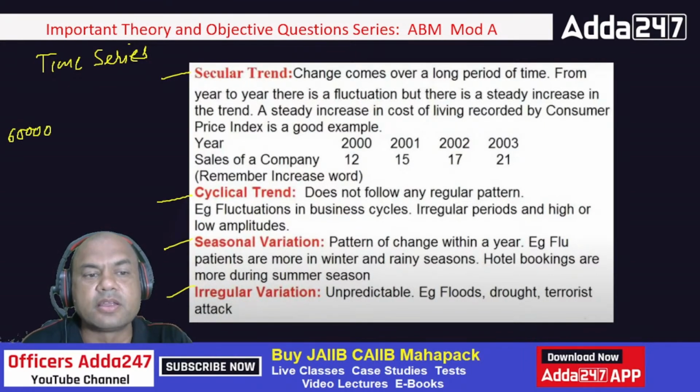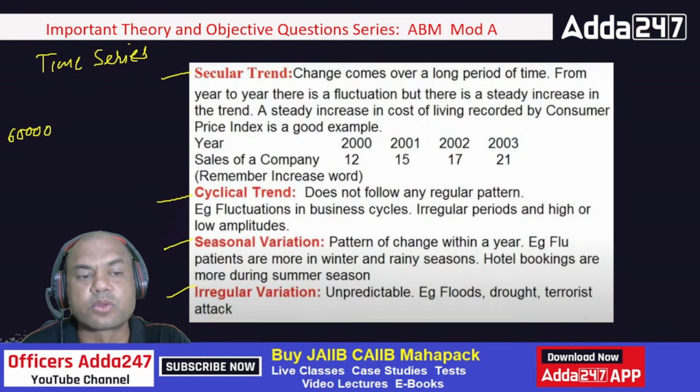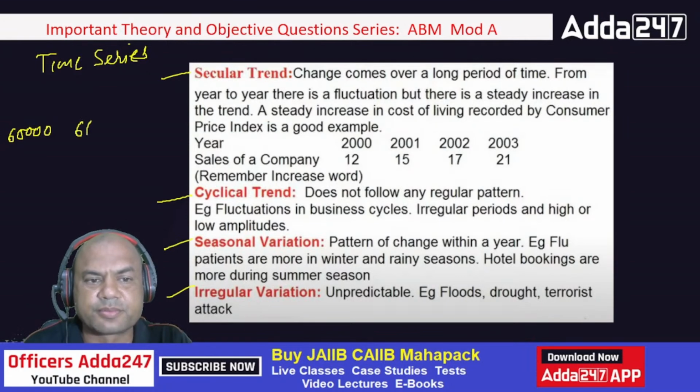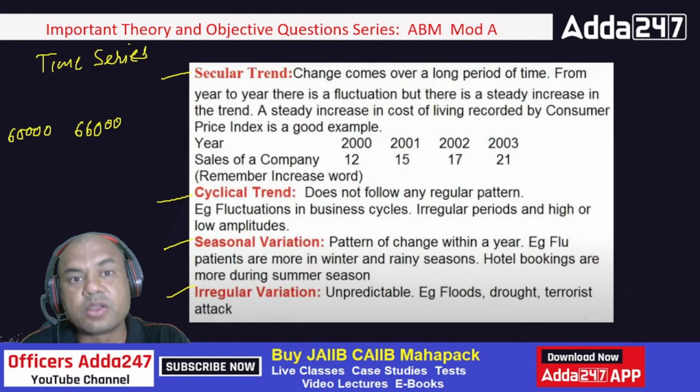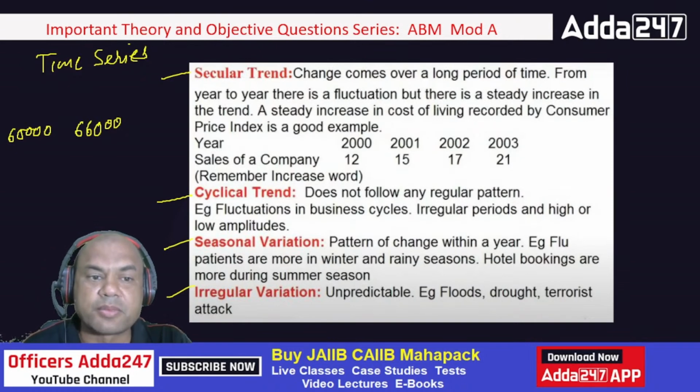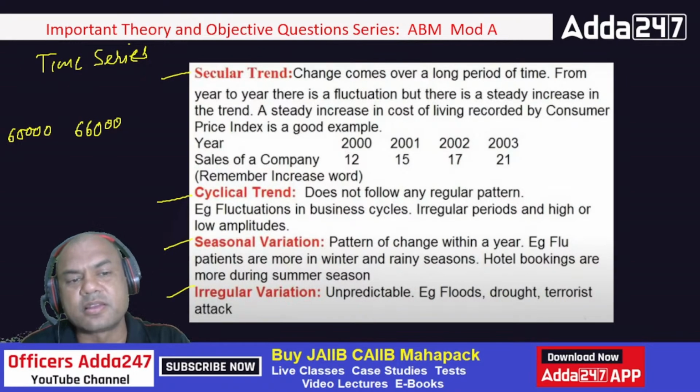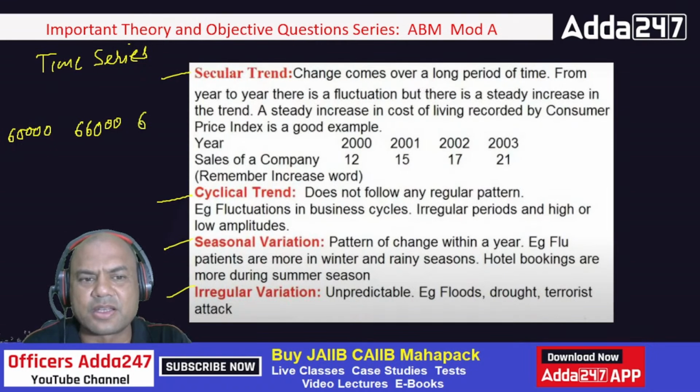Then next year it rose 10% to 66,000. Next year it rose from 66,000 by, let's say, 5%, lower than that. Roughly 690 somewhere, isn't it? Something around about this much.